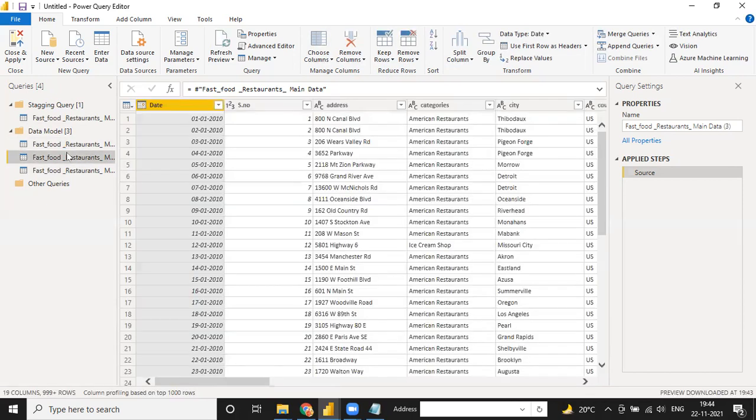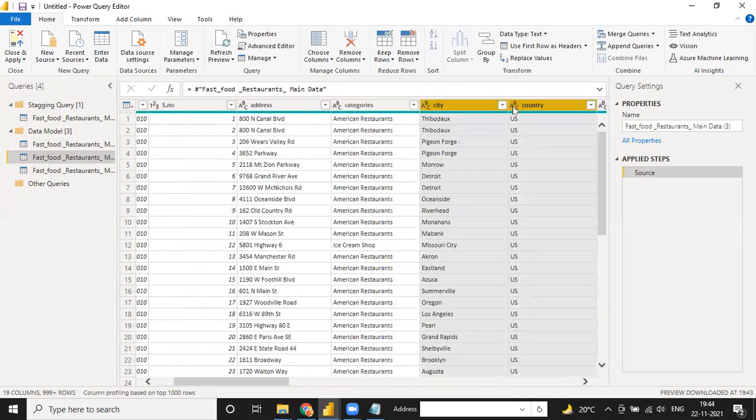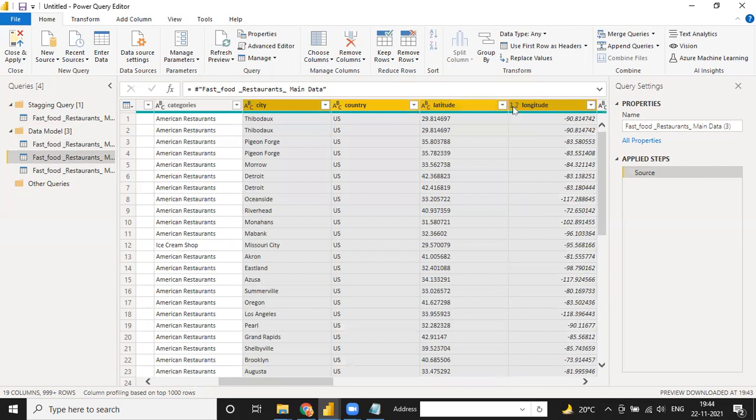So go to this column, select the city, country, latitude, longitude, and there is an option here, remove column. You can click remove column, and there are 2 options, remove columns and remove other columns. Remove other columns means the selected columns are kept, and those which are not selected are removed. So remove other columns.